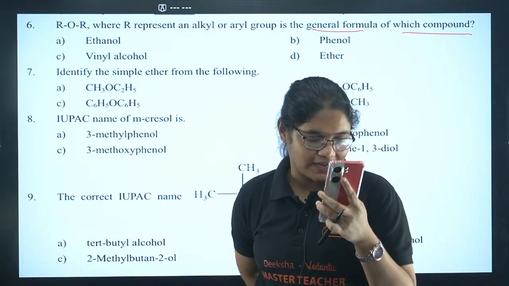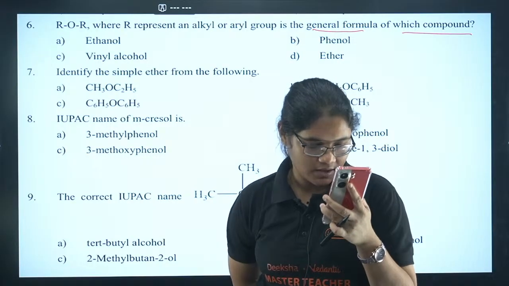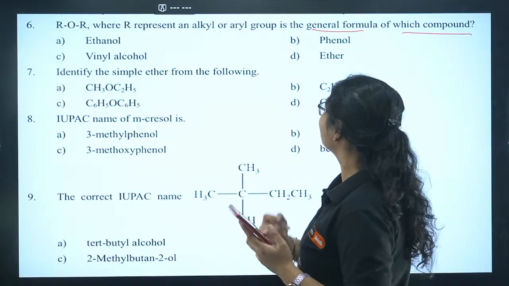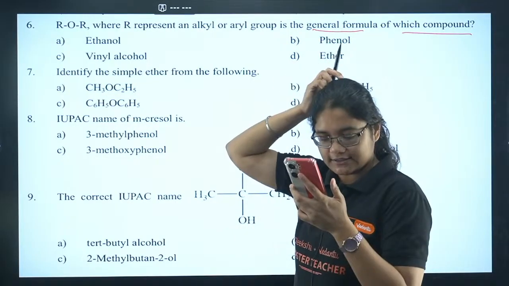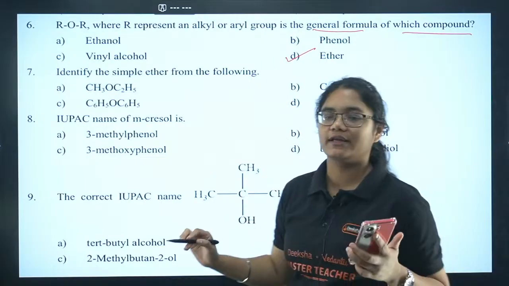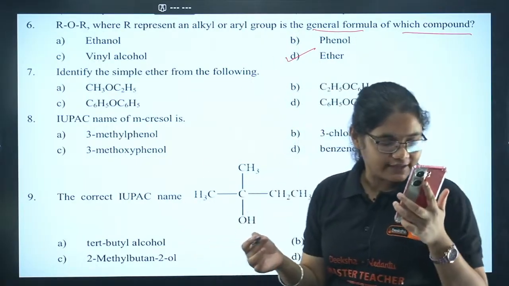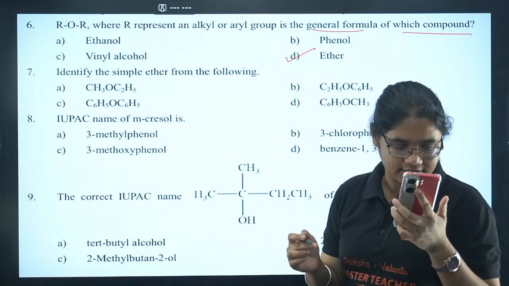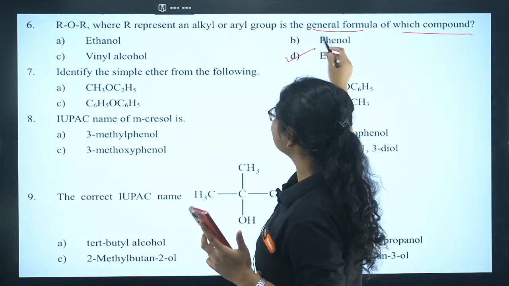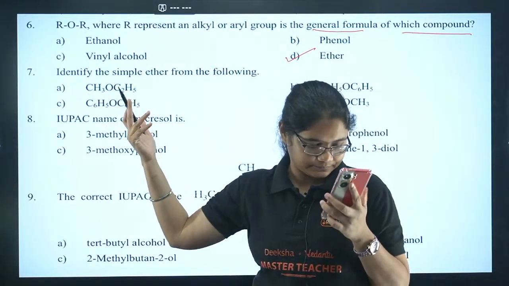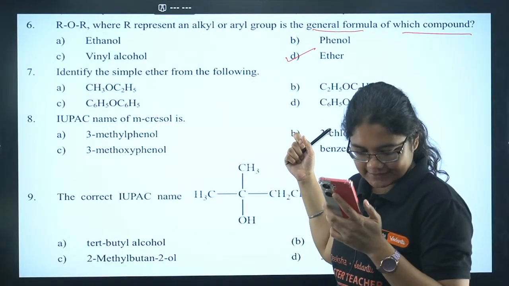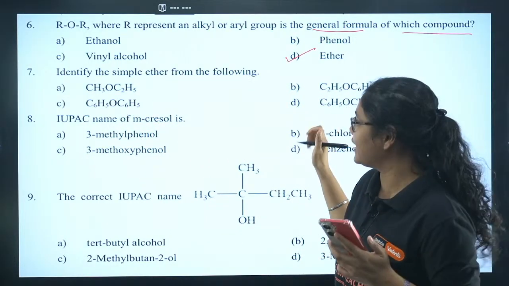Yes, Prime, I am listening to your answer. 6C. No, my dear children, which general formula? Oh my god, 6C is completely wrong. Yes, D is absolutely correct. Ether group. Nishant, I didn't expect this. Why is it C, dear? It is asking you the general formula of which one. Yes, 6D is absolutely correct.